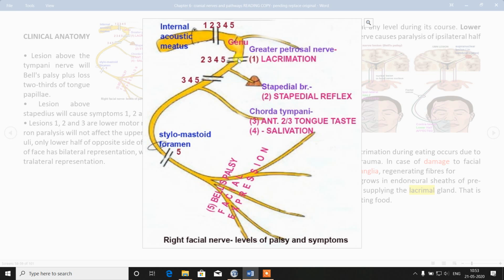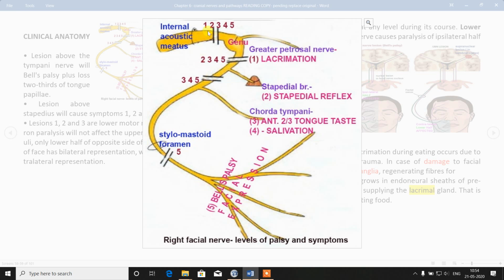After stapedial branch, it is number 2. After this there is chorda tympani branch, so it is number 3 and 4. After chorda tympani, number 5, that is after stylomastoid foramen. Again, number 1 after genu, number 2 after stapedial branch, number 3 and 4 after chorda tympani, number 5 after stylomastoid foramen.